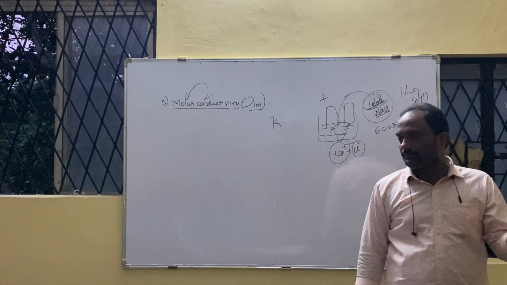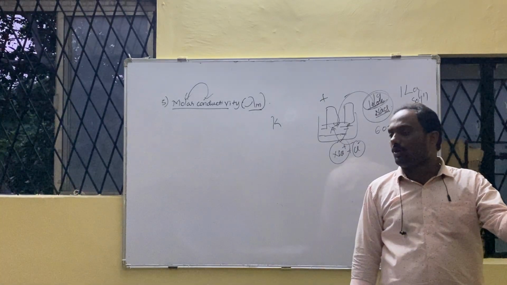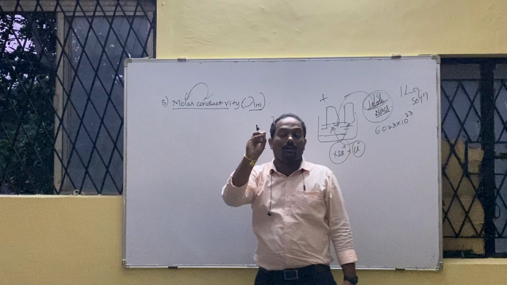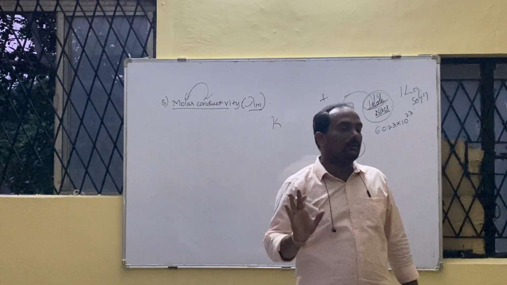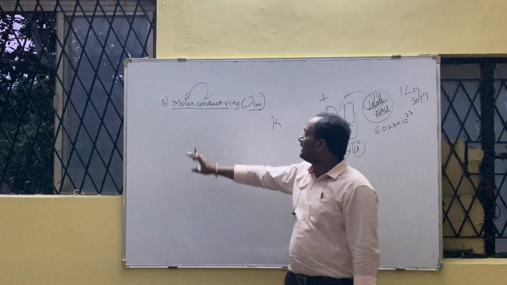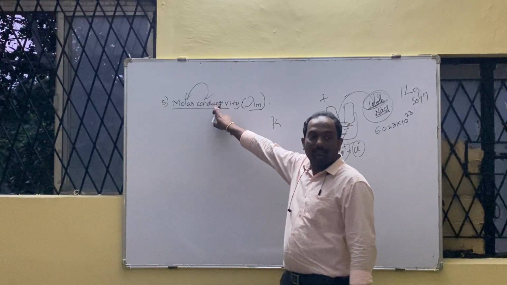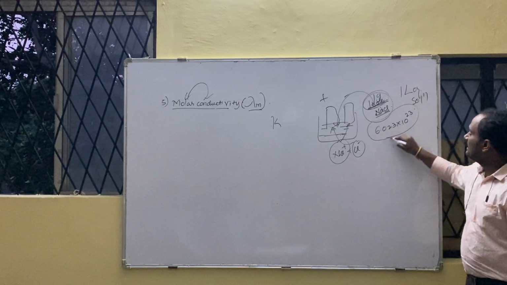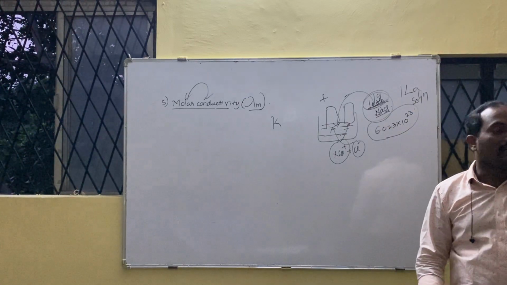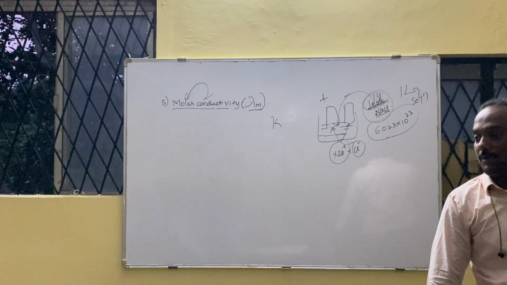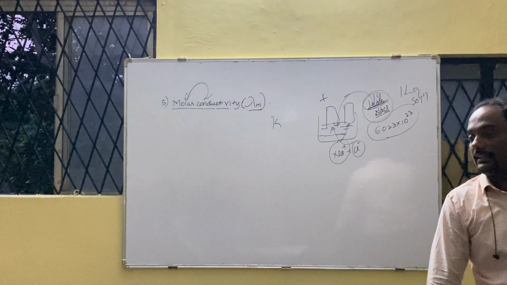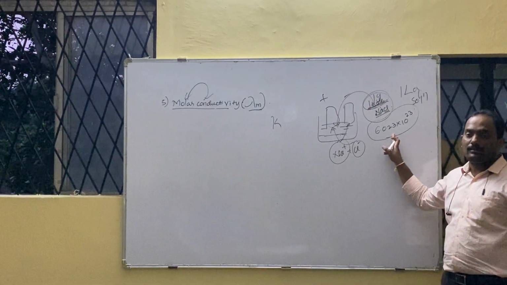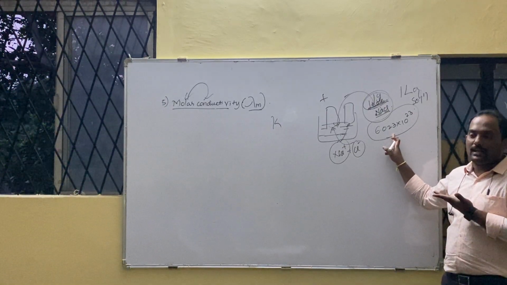Here we take 1 gram of solute, 10 gram of solute, 10 kg of solute. Particles are not fixed. However you dissolve, indefinite amount of solute you dissolve, then conductivity is simple conductivity. But if I dissolve 1 mole of solute, then that conductivity is not simple conductivity. It is supposed to be called as molar conductivity, because I am dissolving 1 mole, nothing but how much particle? 6.023 into 10 raised to 23. In conductivity, number of atoms may change, but in molar conductivity, hook or crook, number of atoms is not going to change. It is going to remain constant. That is nothing but Avogadro constant. I hope you can understand this.